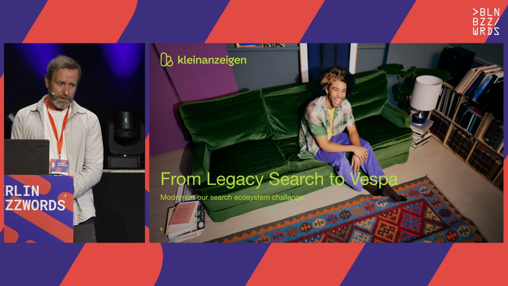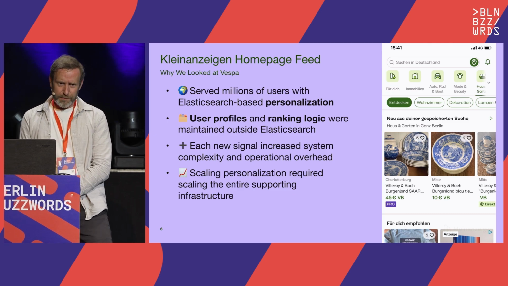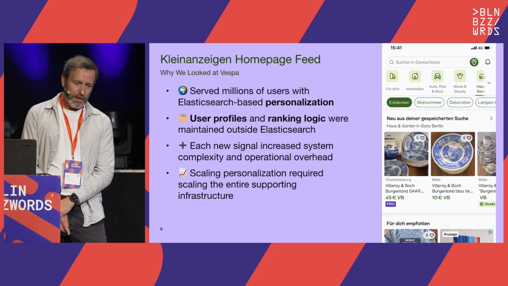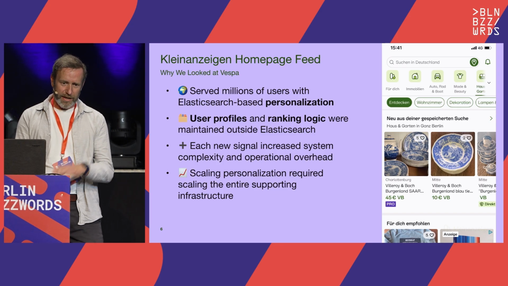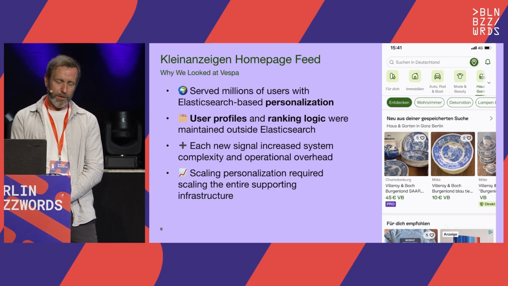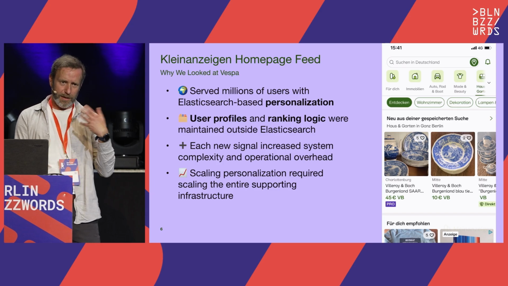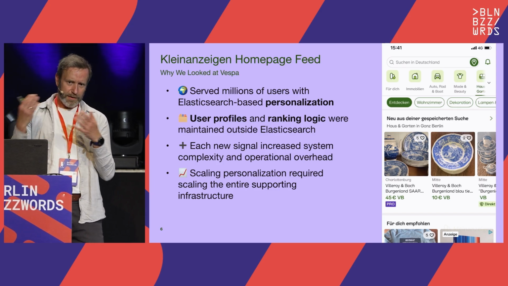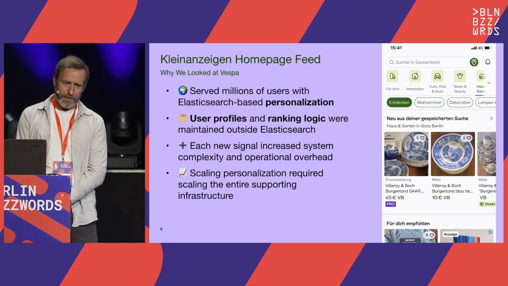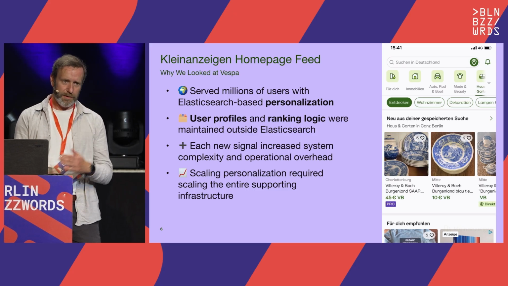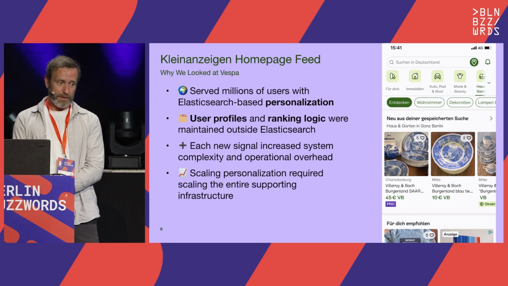Anyway, the talk is from Legacy Search to Vespa, and we are a classical search company. We started with Solr, we used Elastic for years. With this Vespa journey, we don't touch the main search by now. We focus on the homepage feed. The homepage feed is the place where you arrive on our platform. We take different signals, searches, and ads and try to build user profiles from that, and when you're coming back to the platform, we try to show you interesting stuff. And I think this is also a super nice playground for Vespa.